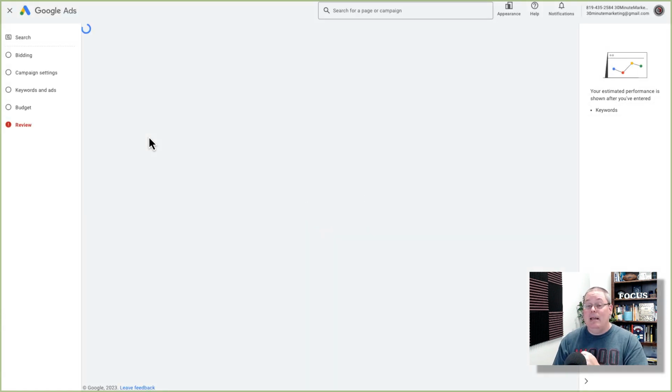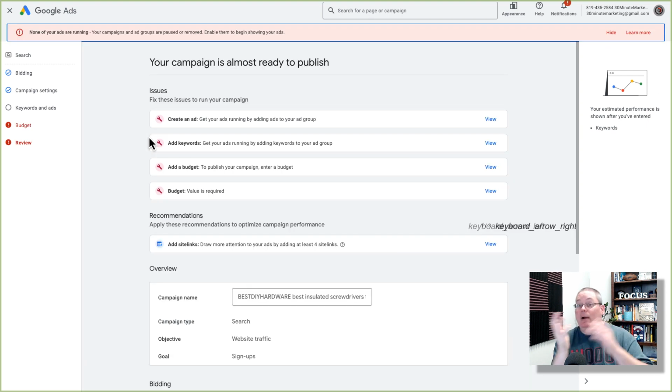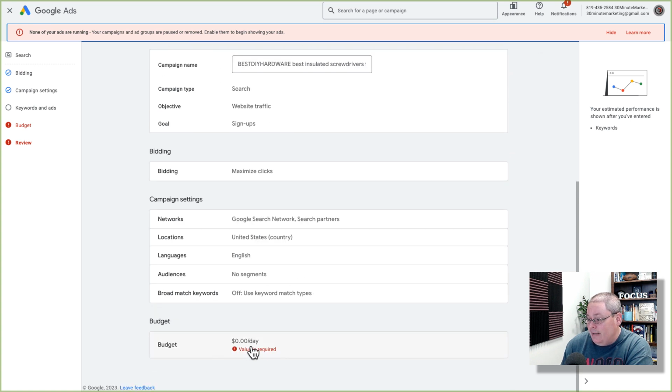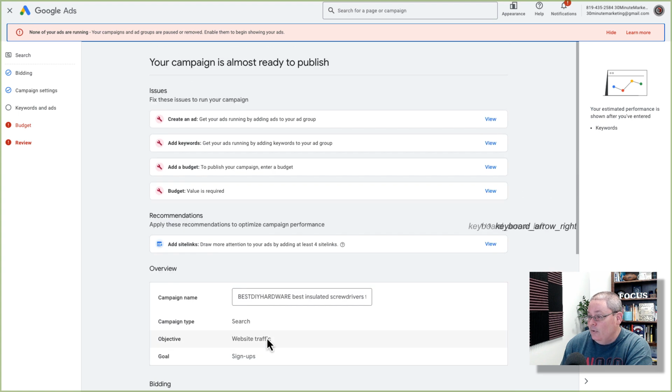We bought the domain. We set up the page. We've done our research. We let ChatGPT guide us and assist us in setting up the ad or the structure for the ad. But right now, inside of Google Ads, you can see that I've refreshed this. You can see definitely something's going on with Google Ads here. This isn't correct. It shouldn't be displaying the page like that. But you can see that now it says my budget is 0, which obviously I didn't set a 0 budget.